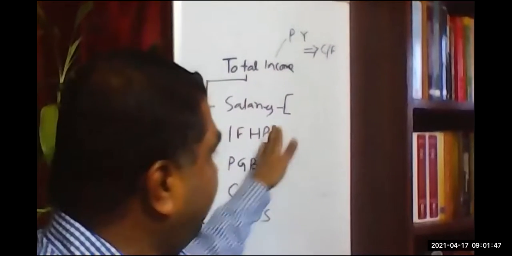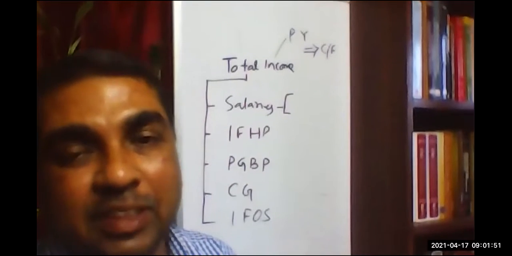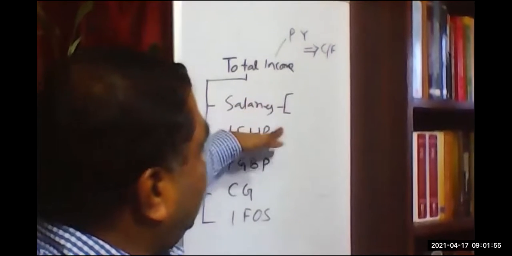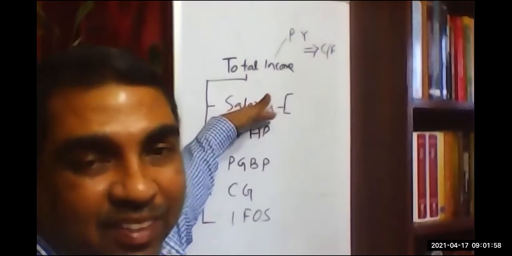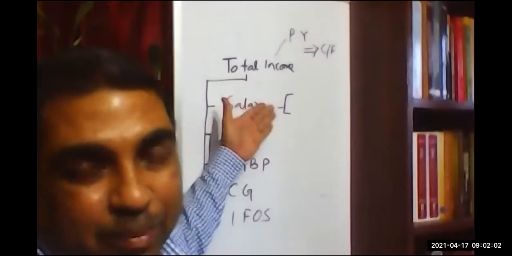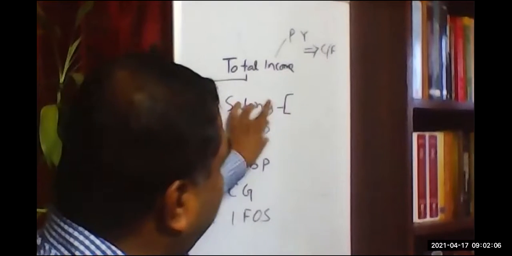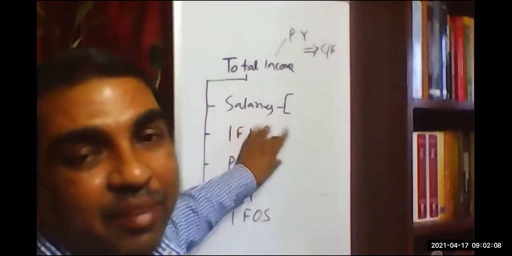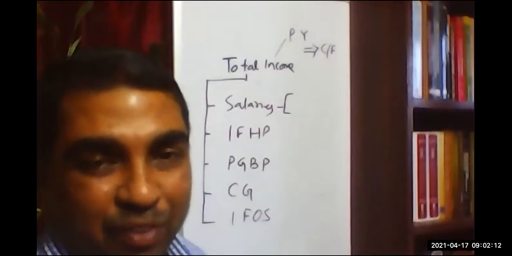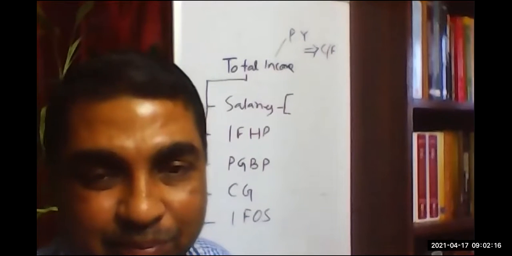If it is clear, then it will be easier for us to understand what is inter-source adjustment and what is inter-head adjustment. Inter-head means a loss of one head will be adjusted with another head of income. One head has a loss, another head has a profit, that can be adjusted. That is inter-head. Inter-source means within the head there might be two houses. One house's loss will be adjusted against another house's profit. Understood what is inter-head and inter-source?